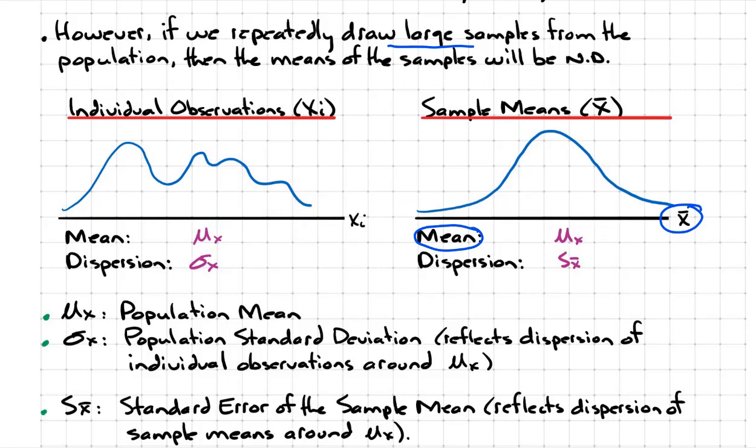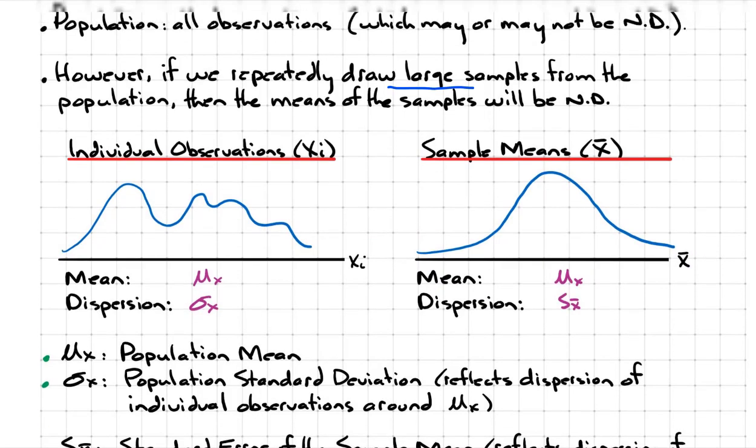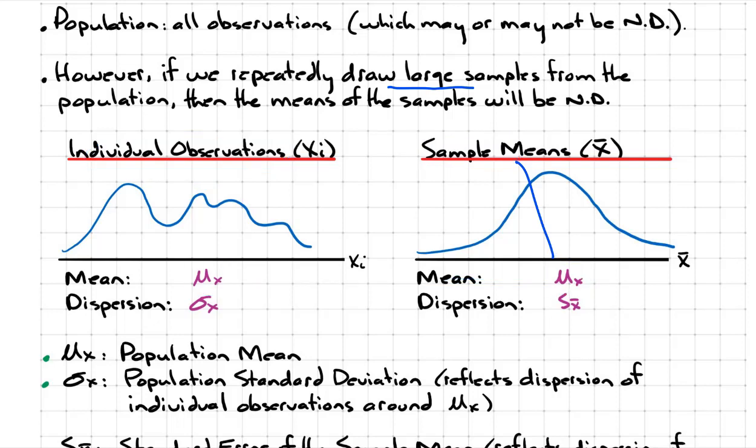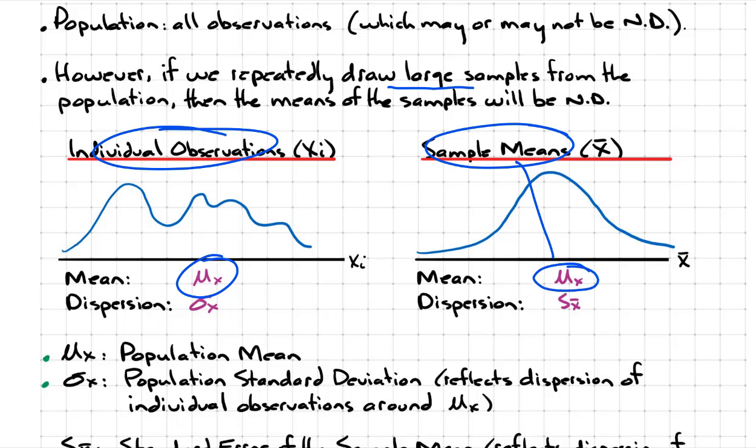And what's the rationale behind that? Well, where did the samples come from, right? So the samples came from individual observations, right? So it's not like the sample is not representative of the underlying population. So again, since the sample came from the same individual observations, then the average of the samples will be the same as the average of all the individual observations. So that's why, whether you're looking at the means of the individual observations or the means of the sample averages, it'll be the same because both the sample and the individual observation represent the same population.